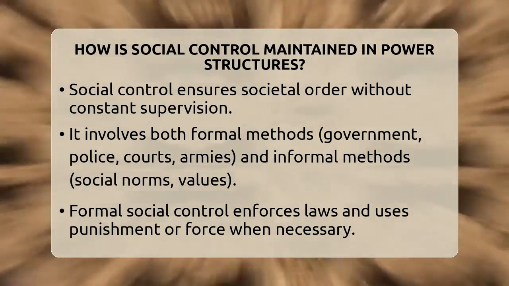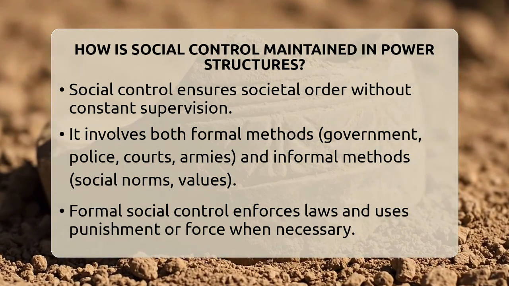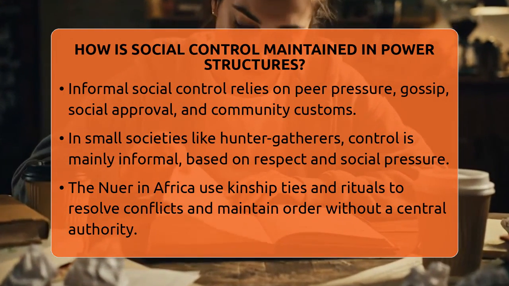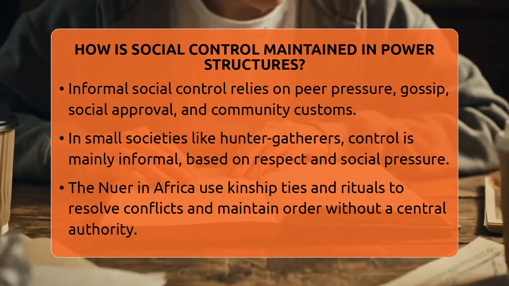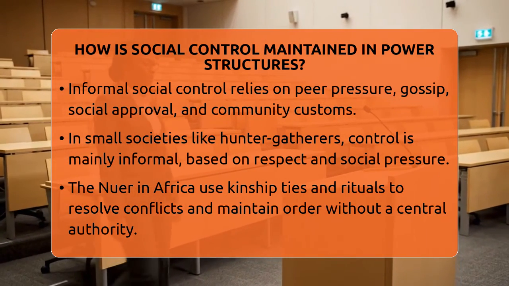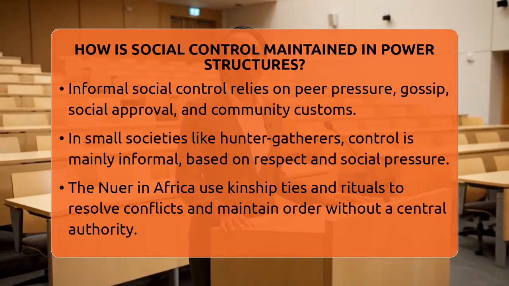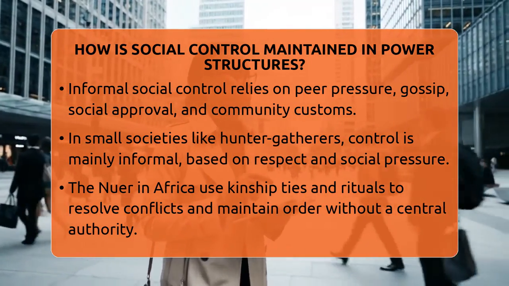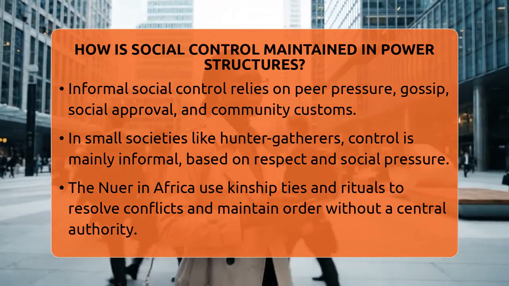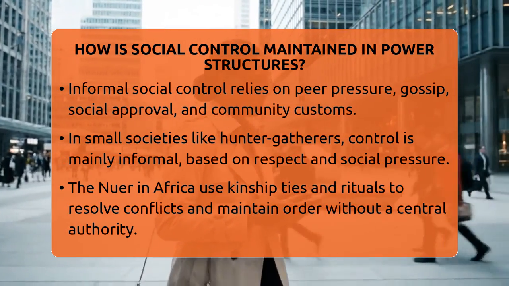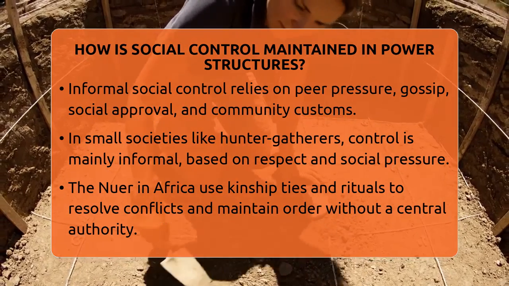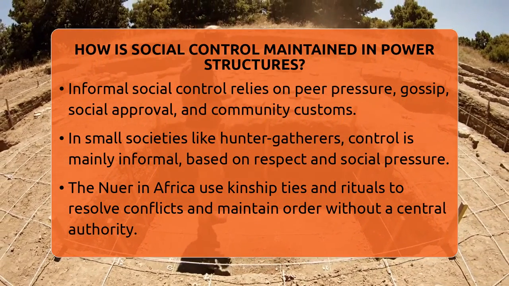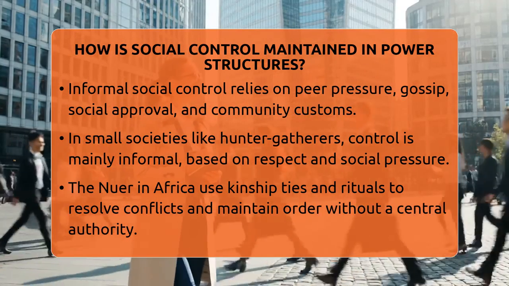On the other hand, informal social control works through everyday social interactions. It's about social norms, values, and customs that people learn from family, friends, and communities. Think about peer pressure, gossip, or social approval. If someone acts out of line, others might ridicule or ostracize them. These subtle pressures encourage everyone to conform without needing laws or punishments. For example, if someone doesn't follow local customs, they might be excluded from social gatherings. These methods are often more powerful because they come from within the community and feel natural.